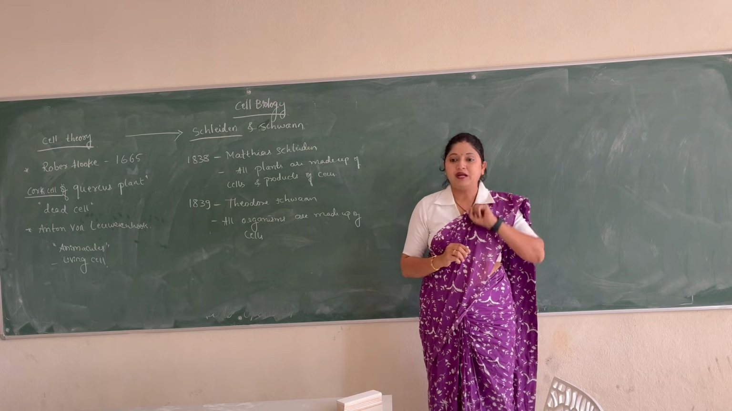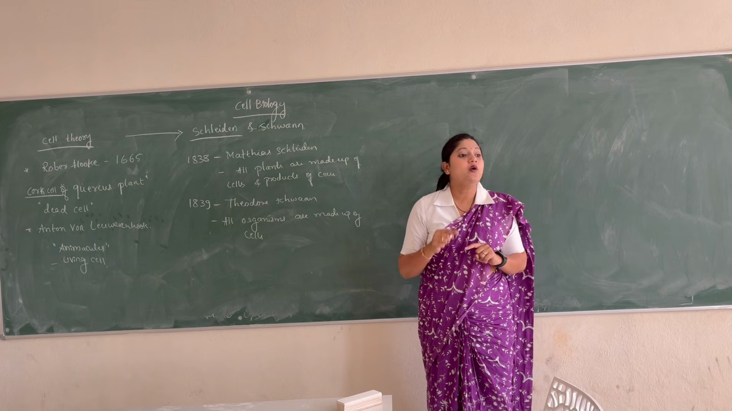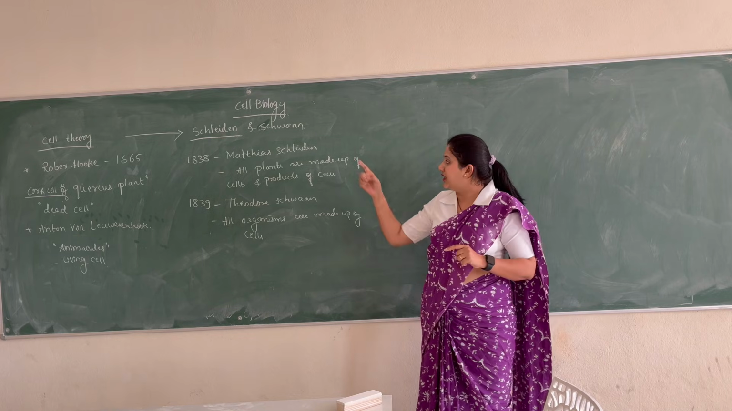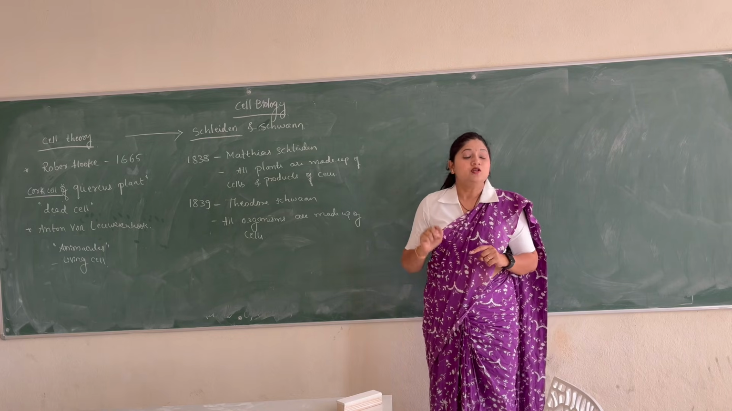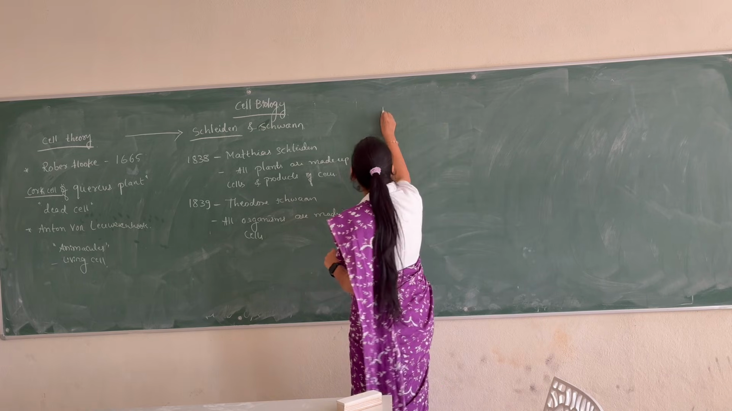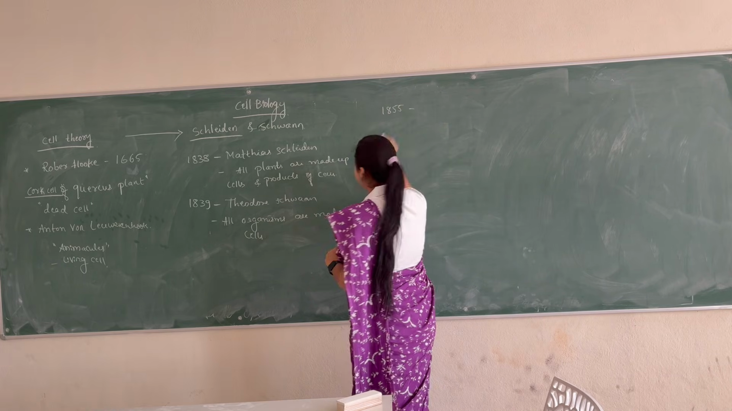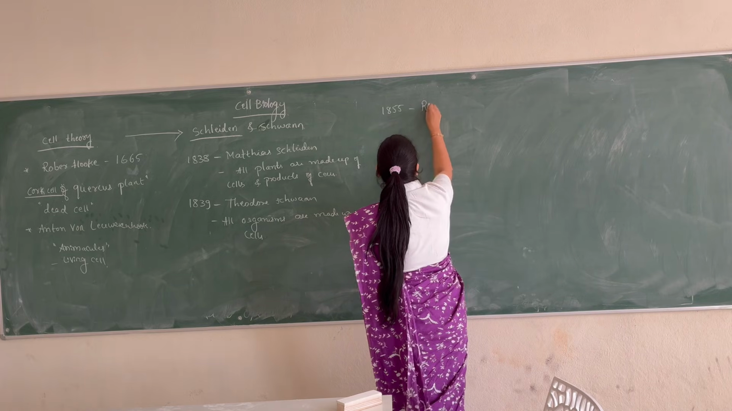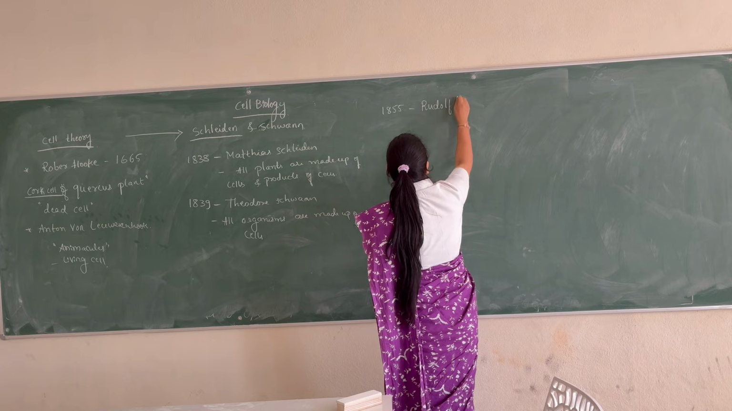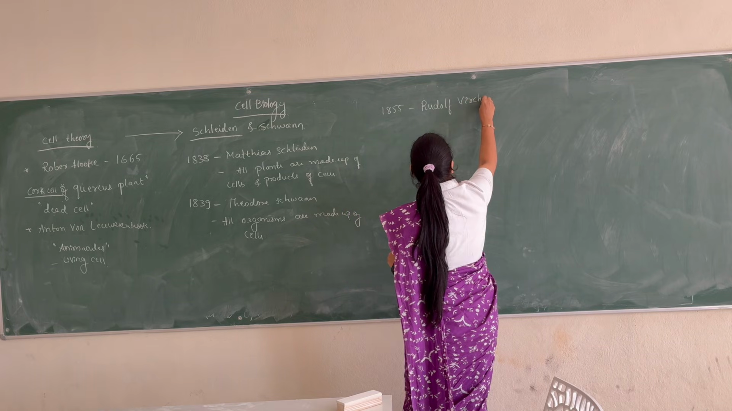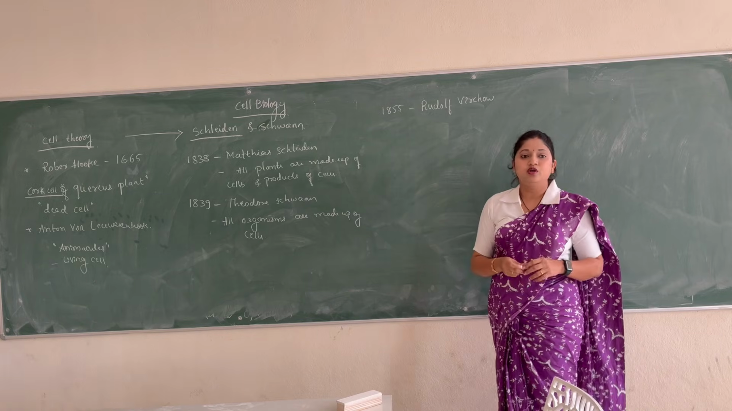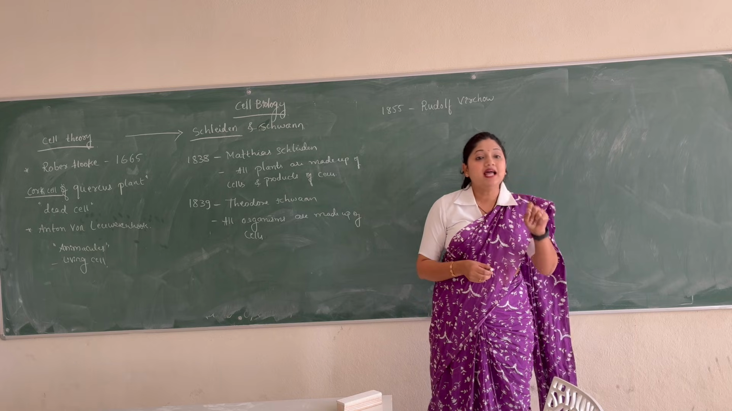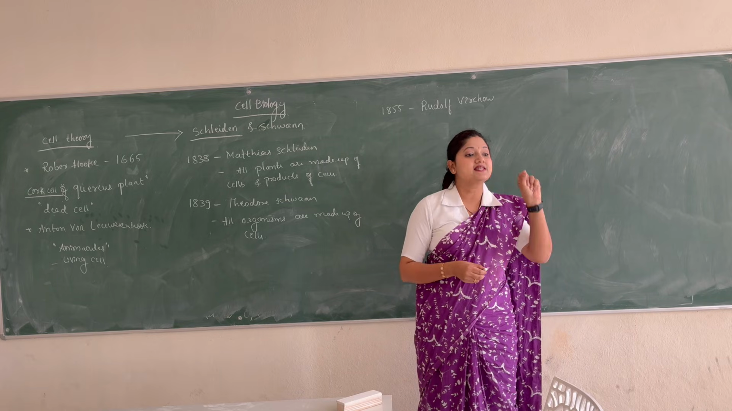But they failed to explain one thing, and that is how did a cell arise? How did a cell originate? So this was not explained by Schleiden and Schwann. So later on, in the year 1855, one more scientist called Rudolf Virchow comes into the picture, and he observes that the cell arises from a pre-existing cell.